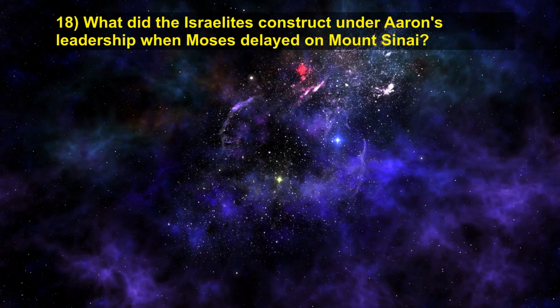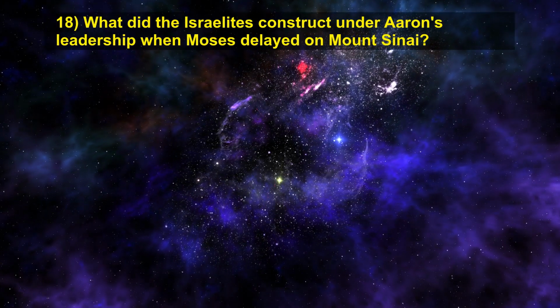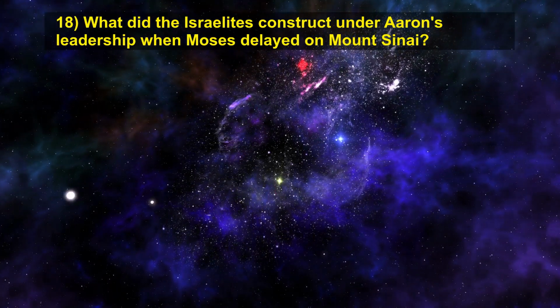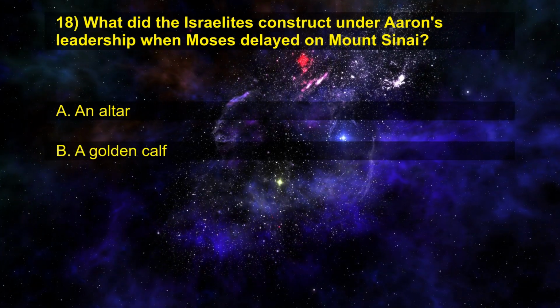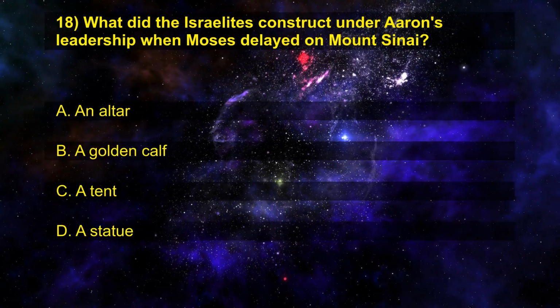18. What did the Israelites construct under Aaron's leadership when Moses delayed on Mount Sinai? A. An altar. B. A golden calf. C. A tent. D. A statue.